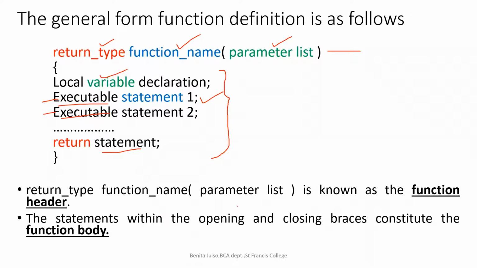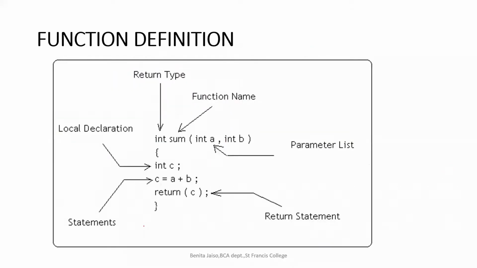The return type, the function name, and the parameter list together are known as the function header. This is just a repetition: the function header, and the statements within the opening and closing braces are considered the function body. I have given one example here for the function definition. As I told, the function header has the name of the function. Sum is the name of the function.